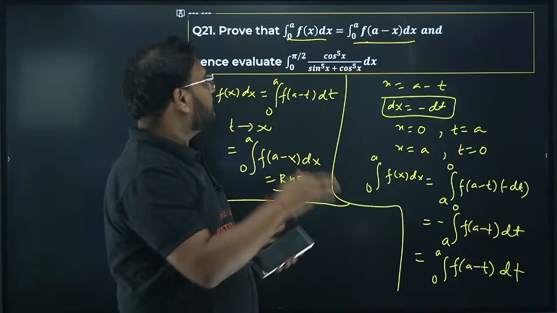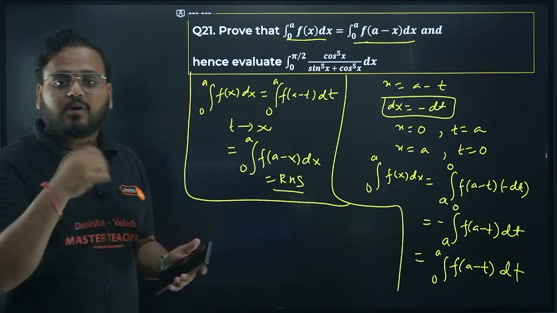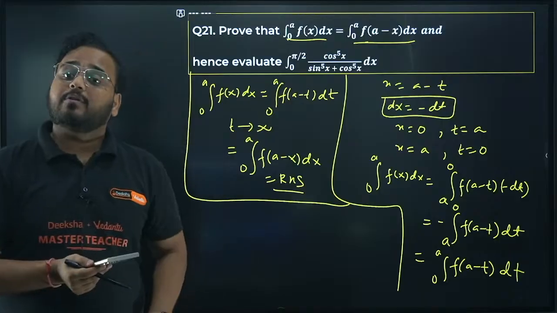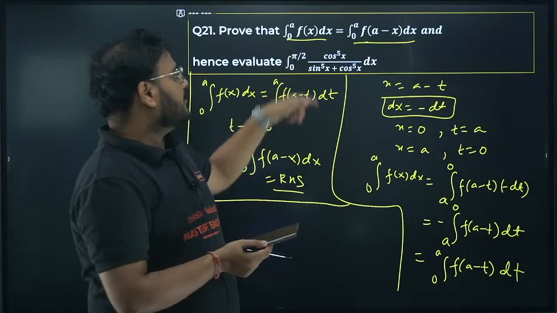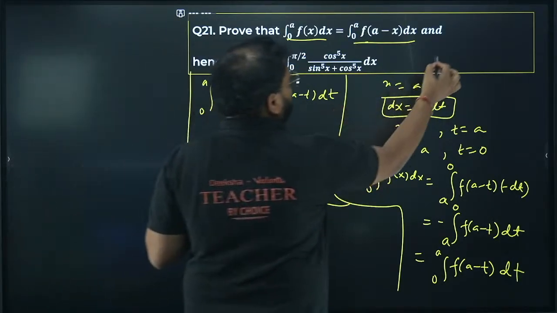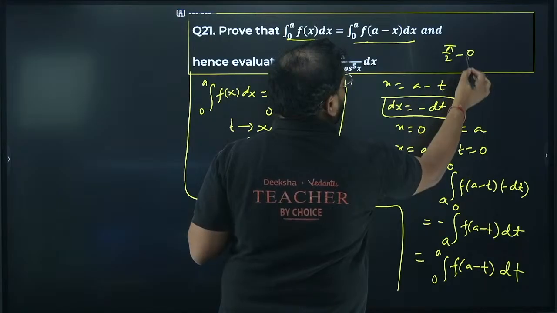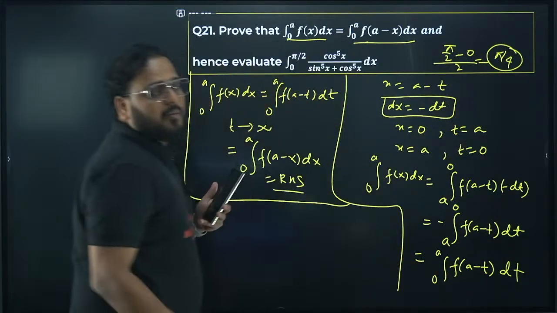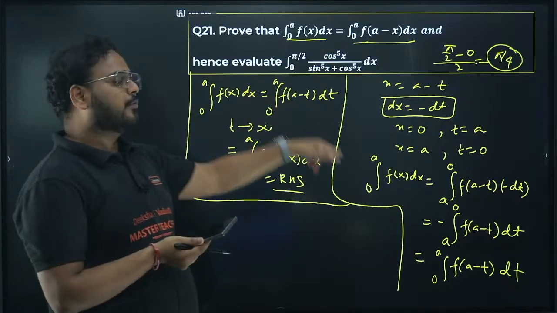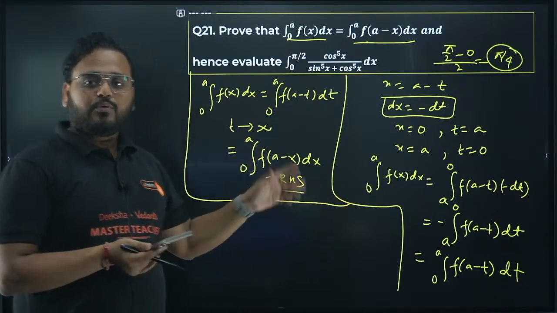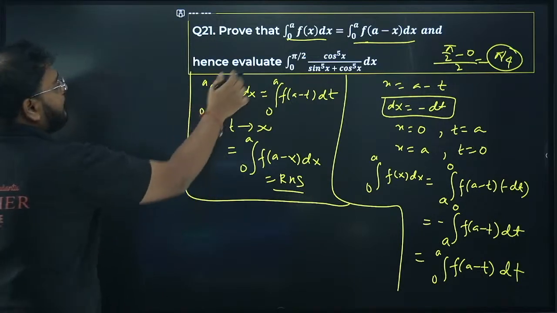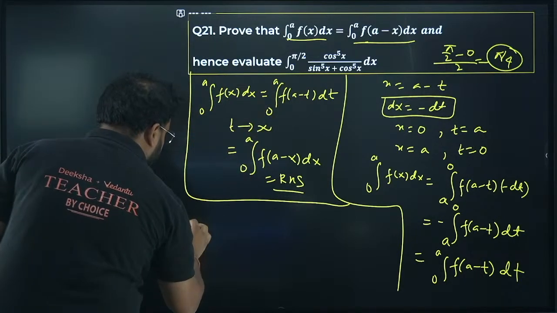Yeah, the trick is there, but this is a subjective question, no, Alan? So I have to solve the entire process. The trick is good for your objective questions: upper limit minus lower limit, divide by 2. So pi by 2 minus 0, divided by 2, will give me the answer as pi by 4. That's my correct answer. But in this kind of question, from an examination point of view, you have to solve all the steps. Okay. So let's see what you're going to do. Take this as integration I.